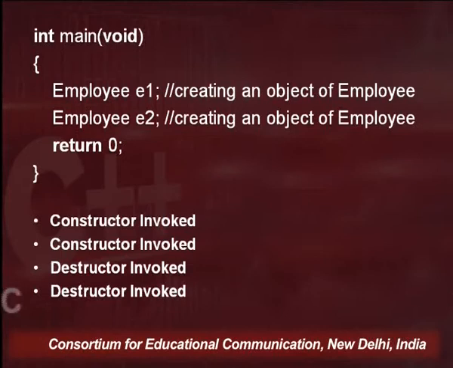So employee E1 constructor invoked, employee E2 constructor invoked. The initial 2 lines are executed at the time of object creation of E1 and E2, because these are the 2 lines written inside the constructor.